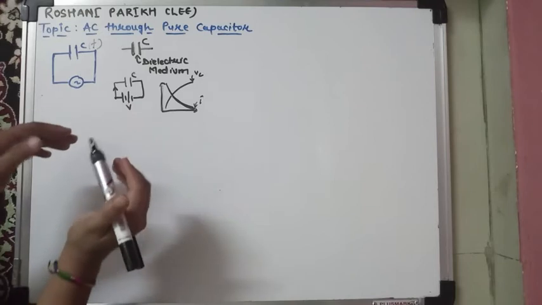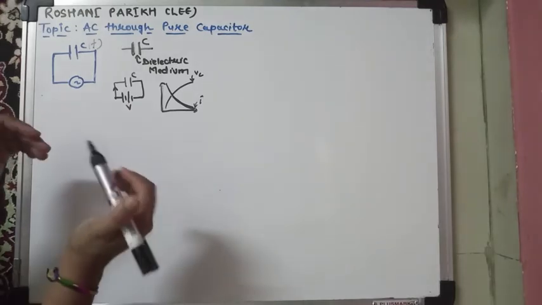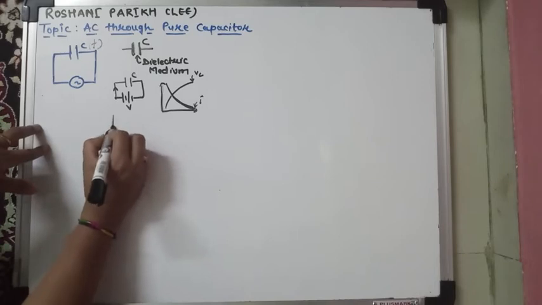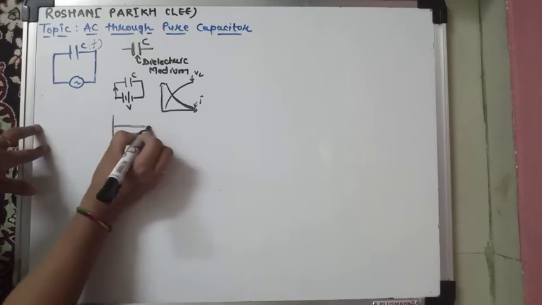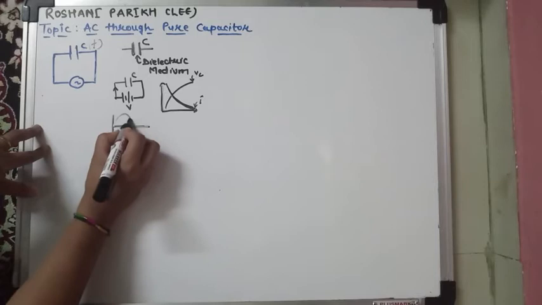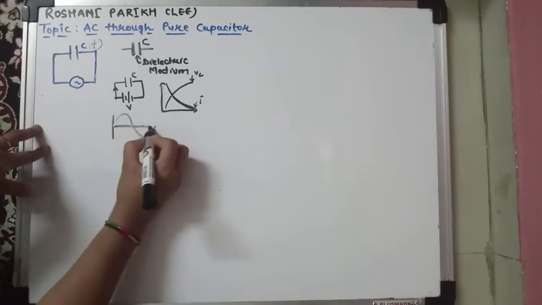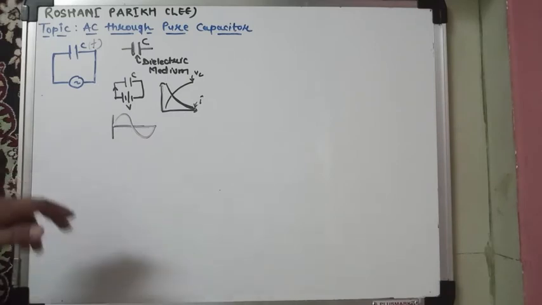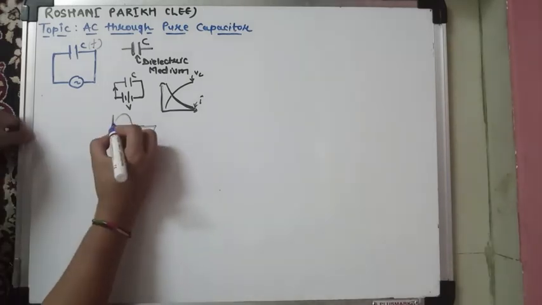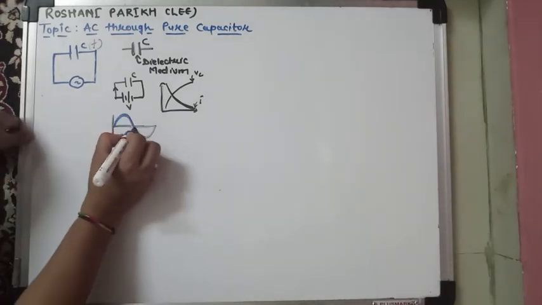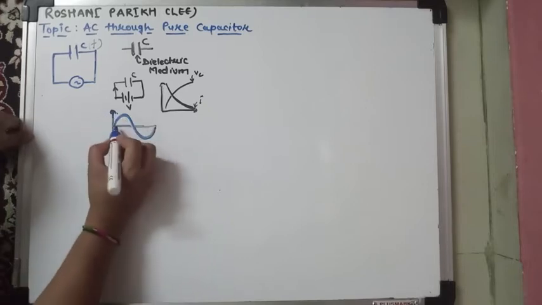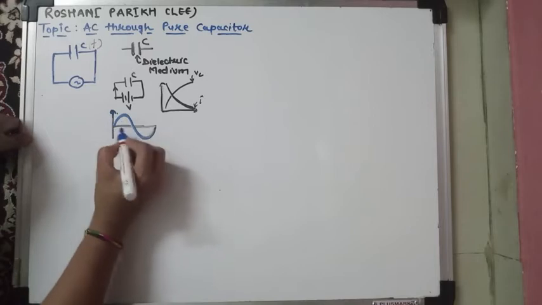But what is the behavior of a capacitor when it is connected to the AC supply? In an AC supply, a sinusoidal waveform is there. One cycle has two half cycles.